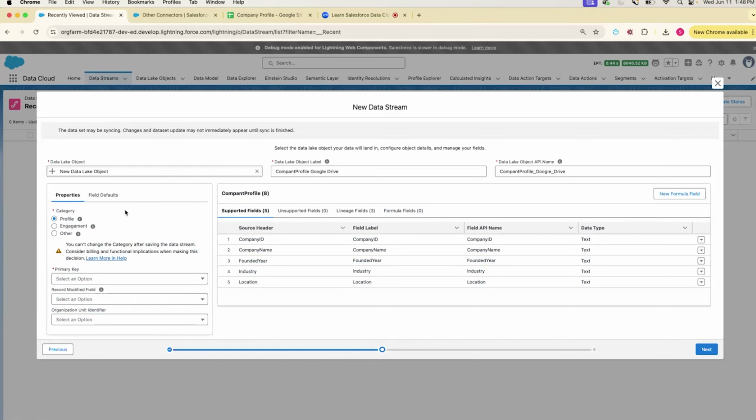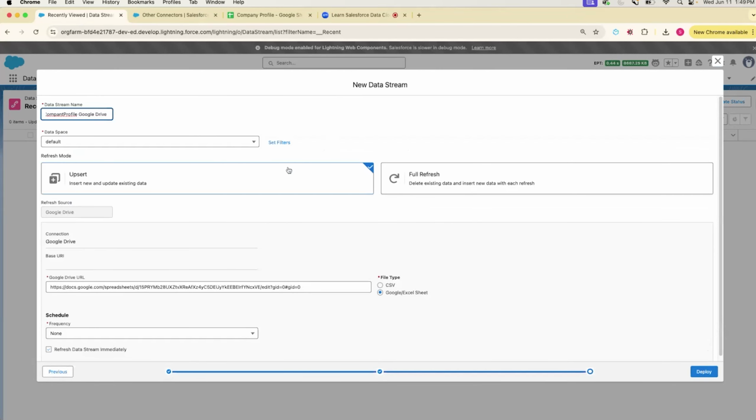But if it was some other data, like let's say order state, like a table of order records, when was the order placed, or when was it returned, or any of that information, that would be engagement data, because that's more like an action performed by a user on an object, right? And then there would be a timestamp which is more relevant in that data, which we can use. So we'll see that in the next example. For now, we're just going to use the profile category, and the primary key is our company ID here.